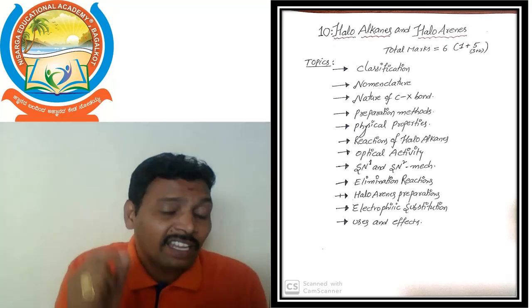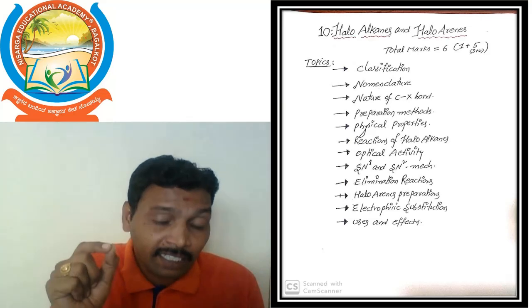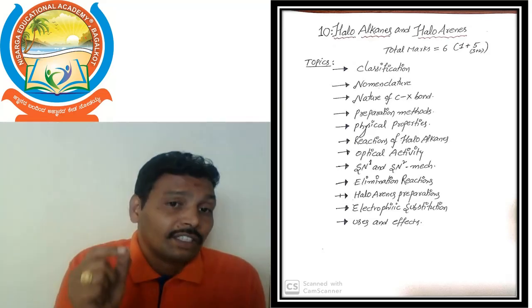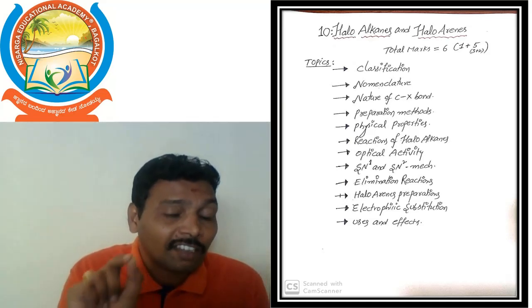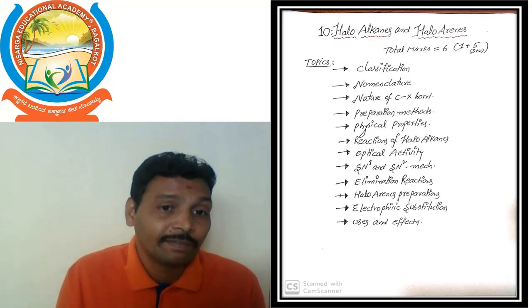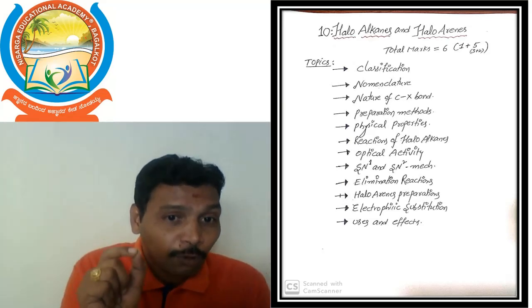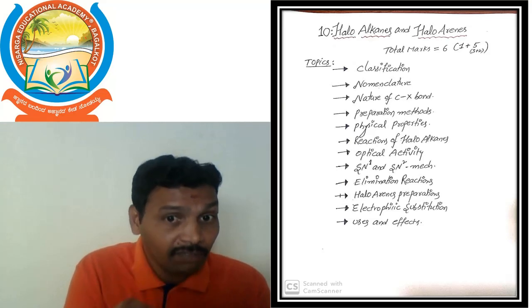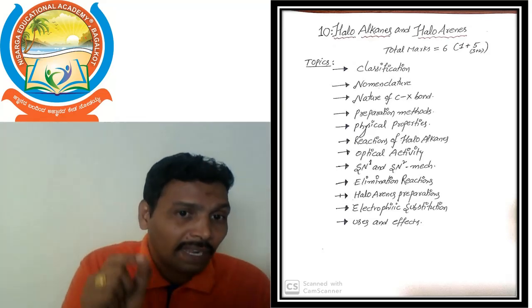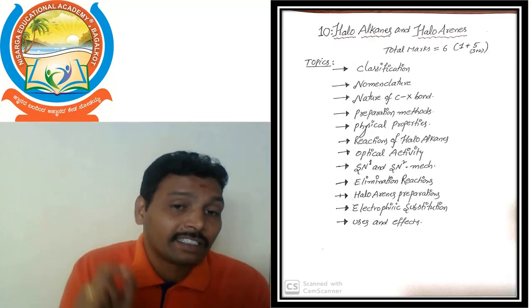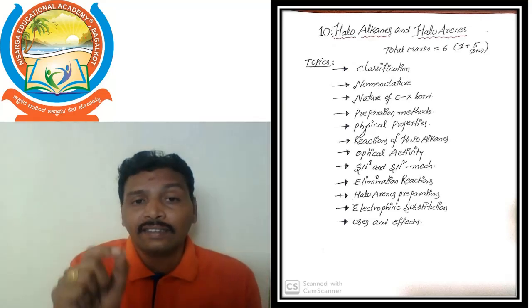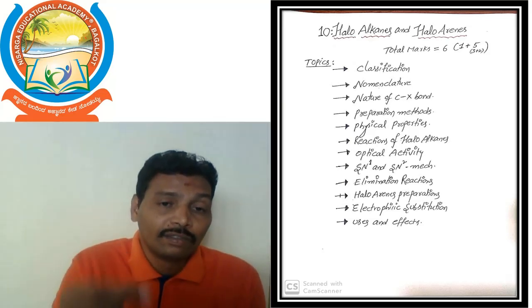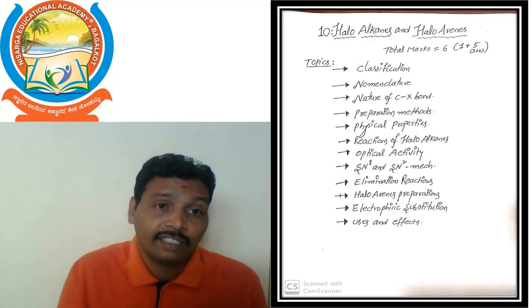Next, very important, the SN1 and SN2 mechanisms. Not only for the regular syllabus, even in other competitive tracks this topic is very important. From both points of view, out of the SN1 and SN2 mechanisms, one mechanism we should expect in the annual paper. That much importance is there for the SN1 and SN2 mechanisms. After that, we will go to the elimination reactions.